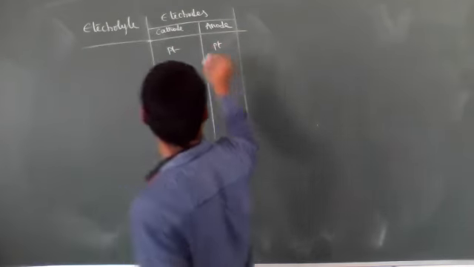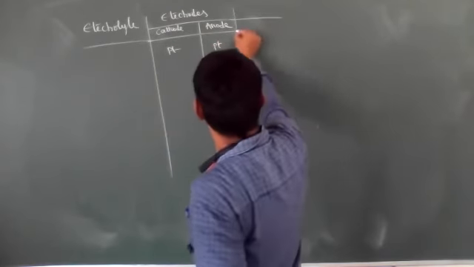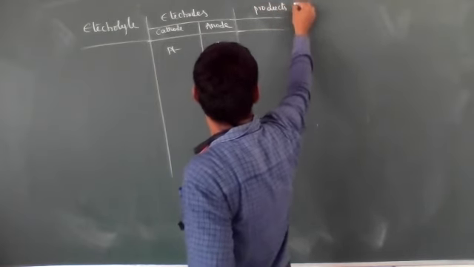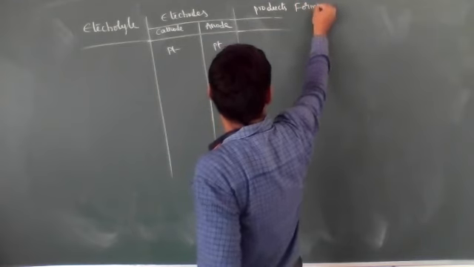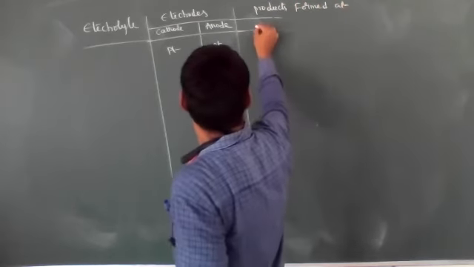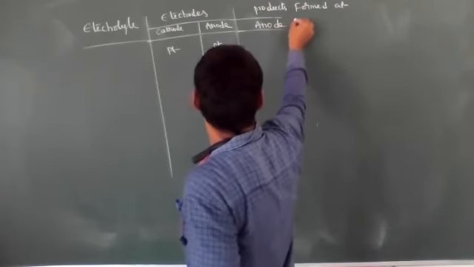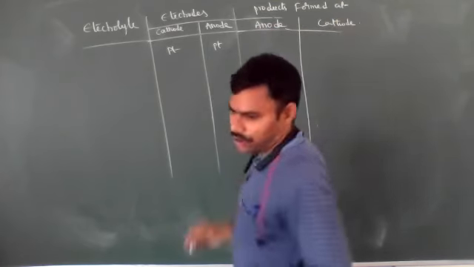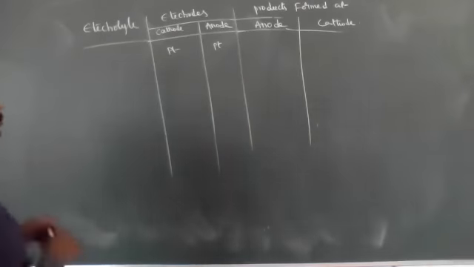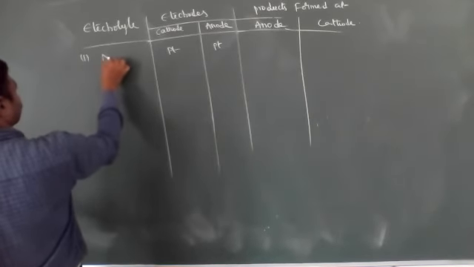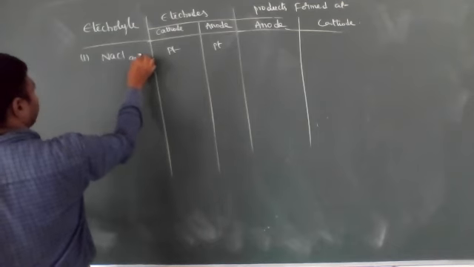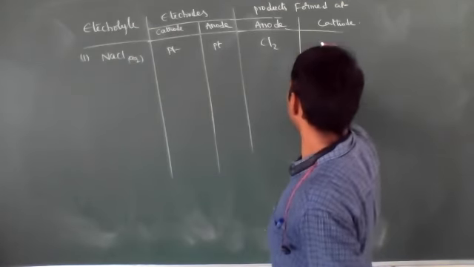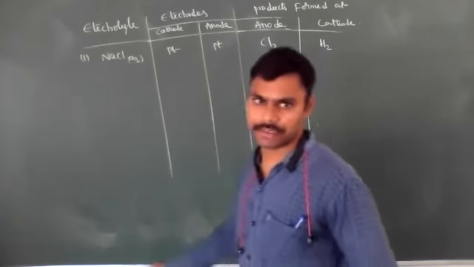Platinum inert electrodes. Then products formed at the anode and the cathode. Let's see the first one. Aqueous NaCl I used. Then at the anode chlorine forms, at the cathode hydrogen, not Na plus ions.